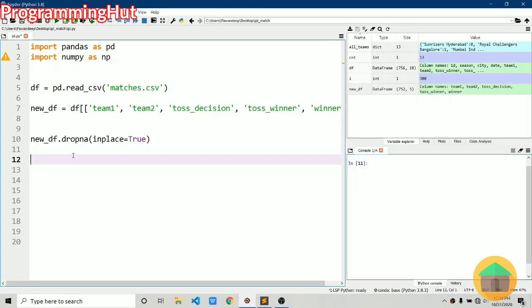Okay, so now we are going to create a dictionary of all the teams participating in IPL. It will be a dictionary with the key as the team and an integer value assigned to it. So let's create it. We'll create all_teams equals a dictionary, and we will create an integer variable cnt.